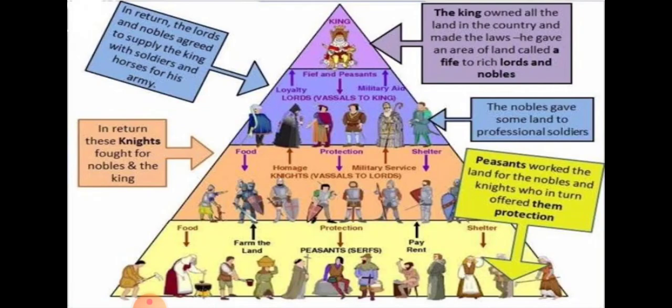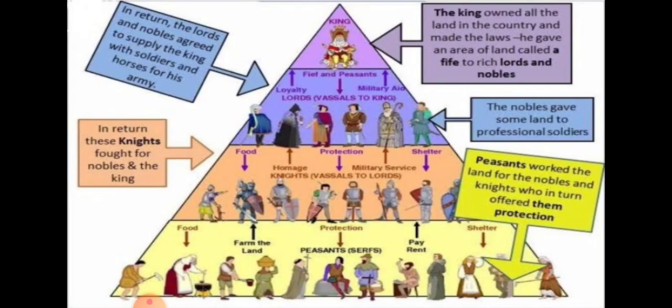So this is the whole system. This is the whole pyramid that was followed in the whole of Europe.